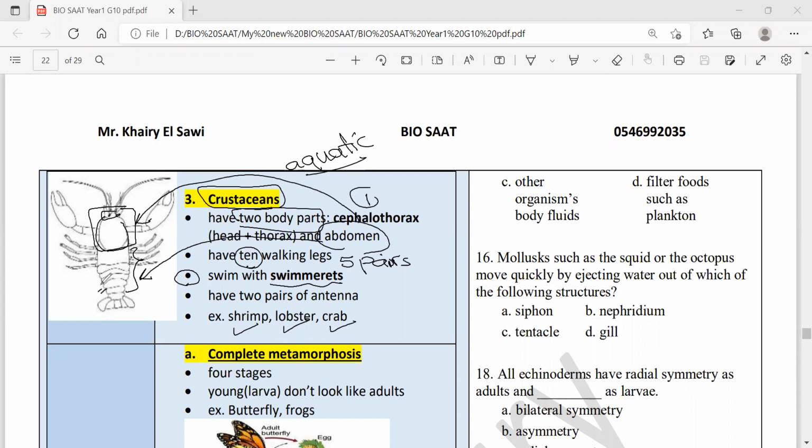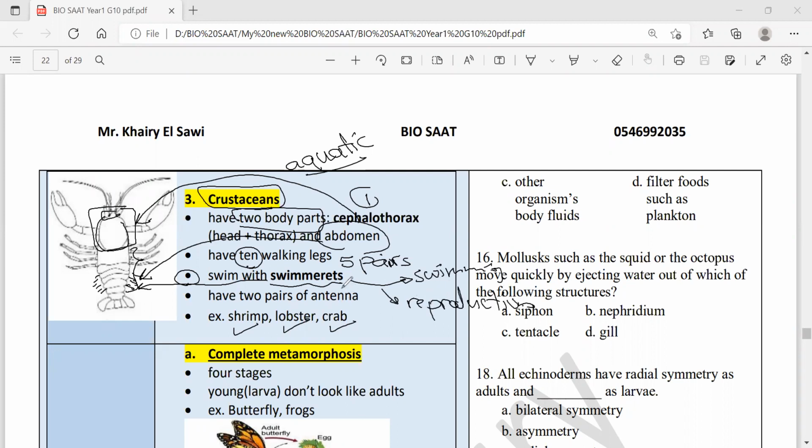Swimmerets are small appendages which are found here. These are swimmerets, and a swimmerets is used for 2 purposes. Of course, the first is swimming, and the second is to carry the fertilized eggs. So you can say for reproduction as well.